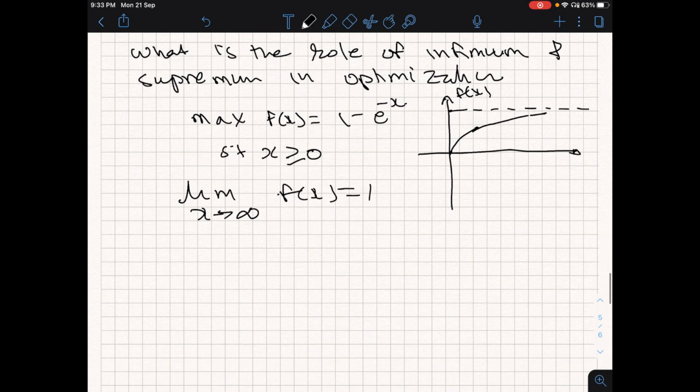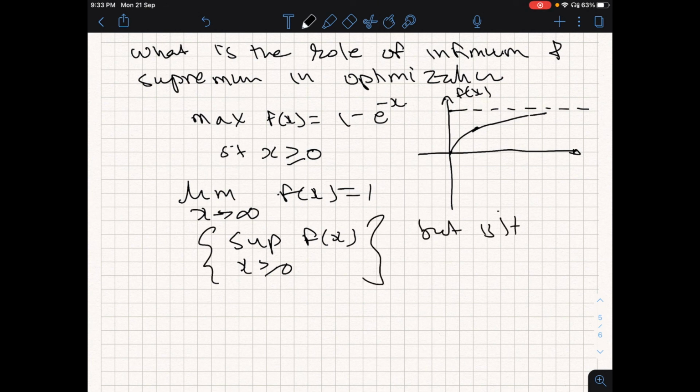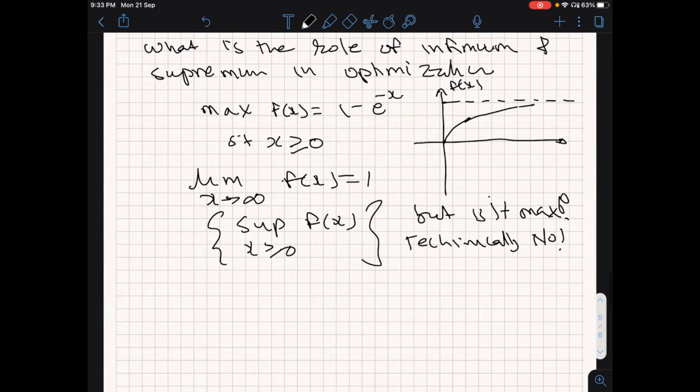Now, what is this? This is actually the supremum of f of x, x greater than or equal to 0. But is it the maximum? Technically, no. Very important: technically, no. Why?